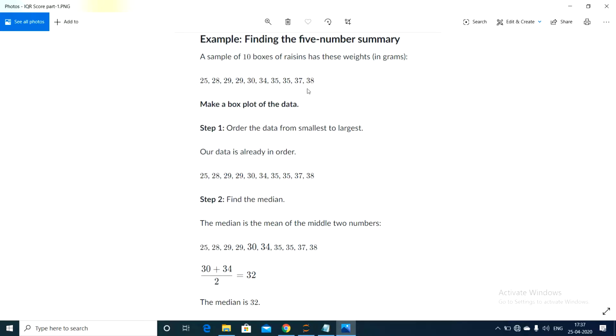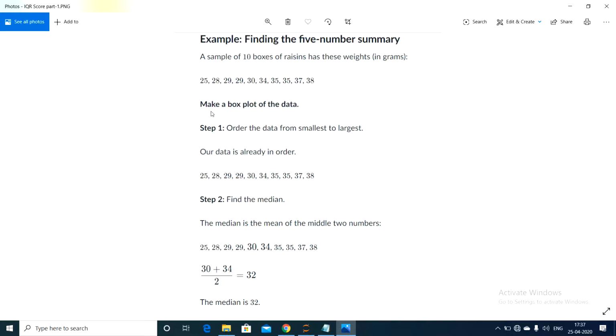These are the 10 samples: 25, 28, 29, 29, and so on. These are 10 boxes of raisins of various weights in grams. Now we will calculate the IQR for this given data.